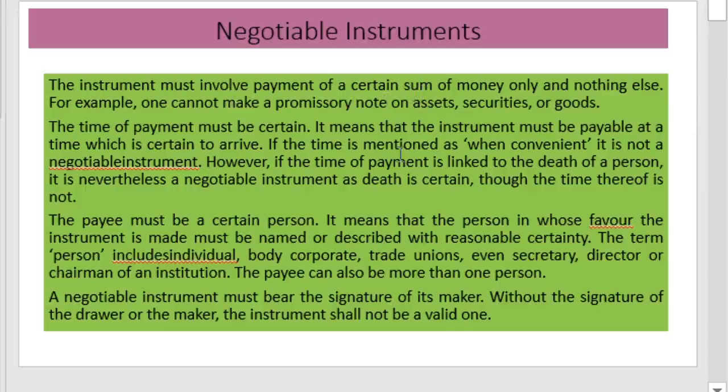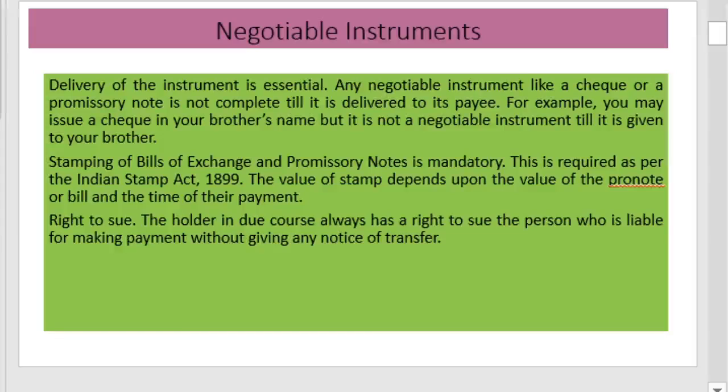That is, we cannot include any other assets, goods, etc. Then another feature is that the time of payment must be certain. That is, it must include the correct and specified time. The payee must be a certain person. The person to whom the instrument is going to be given must be certain, it won't be vague. Then a negotiable instrument must bear the signature of the maker. The signature of the person who makes the instrument must be there on the instrument.